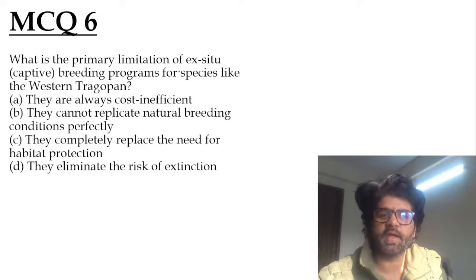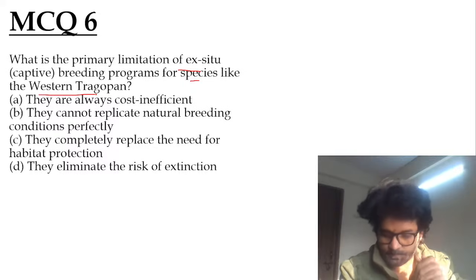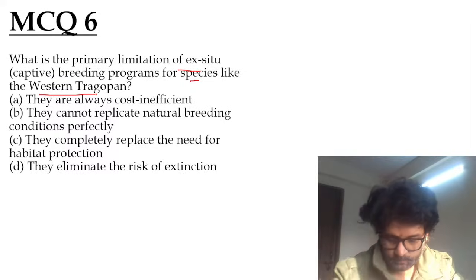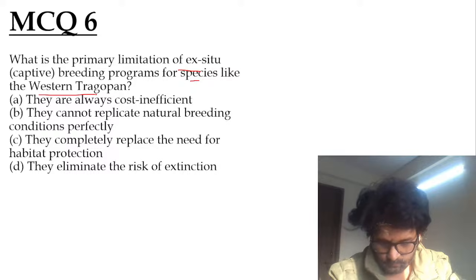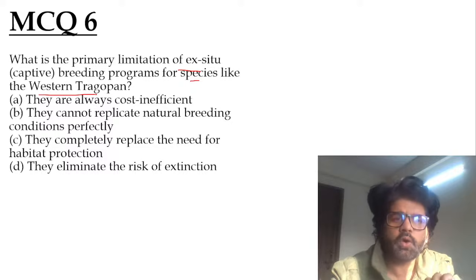What is the primary limitation of ex situ captive breeding programs for species like Western Tragopan? Show your pain. Very good, Harshini. Confused about the second statement, I can understand. This question: what is the primary limitation of ex situ breeding programs for species like Western Tragopan? They are always cost inefficient. They cannot replicate natural breeding conditions perfectly. They completely replace the need for habitat protection. They eliminate the risk of extinction. What do you think? What is the limitation?